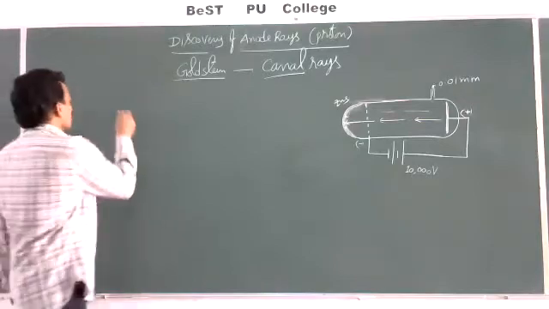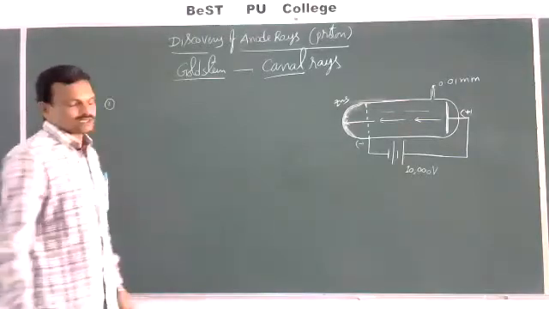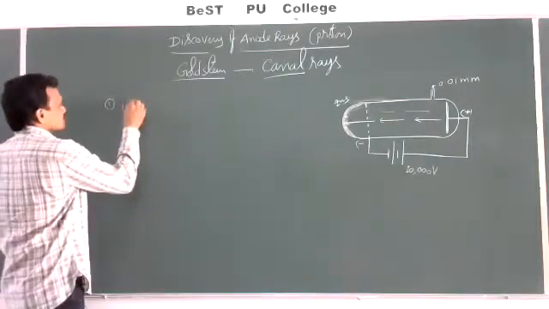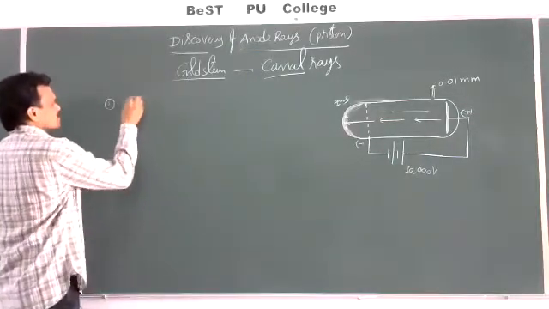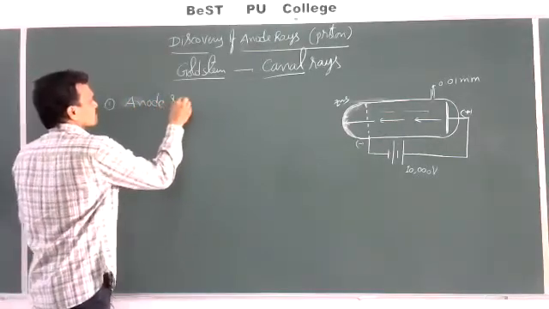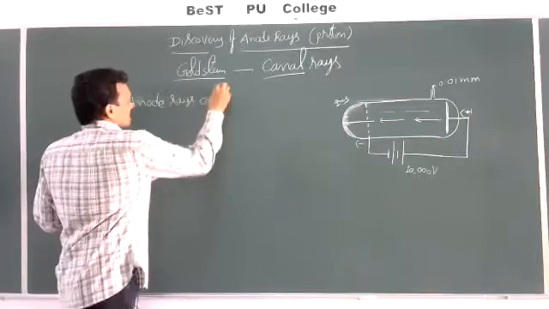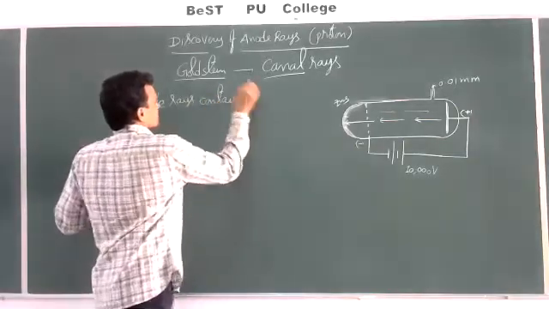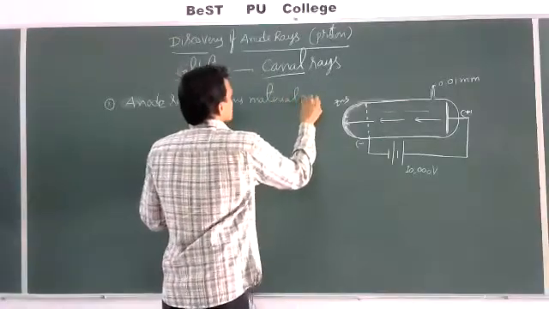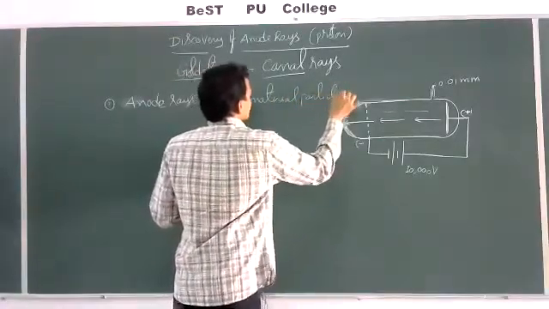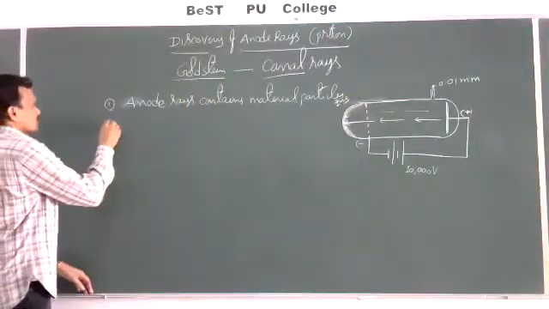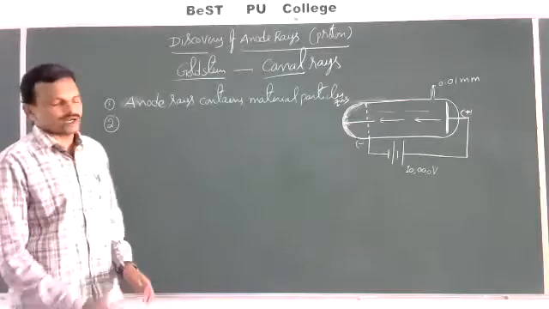Then what are the characteristics of canal rays? Canal rays, or anode rays, consist of material particles.